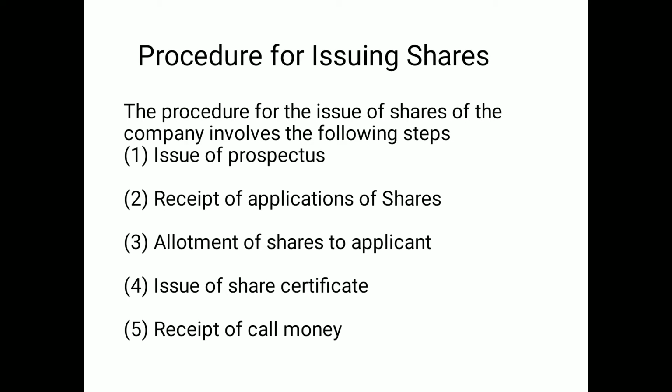Number 2, receipt of applications of share. Number 3, allotment of shares to applicant. Number 4, issue of share certificate. And last, receipt of call money.